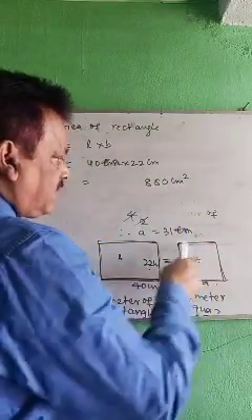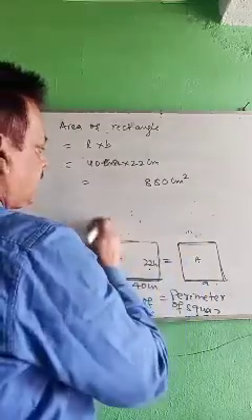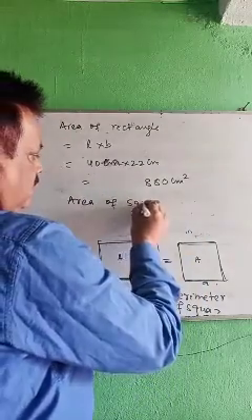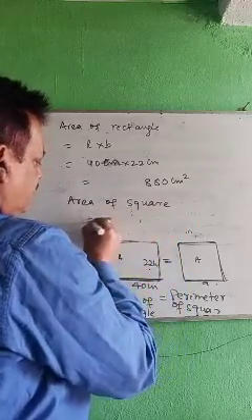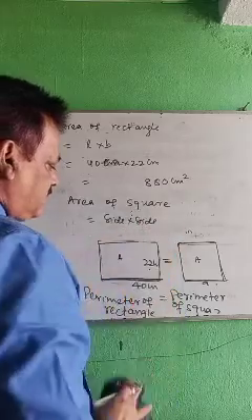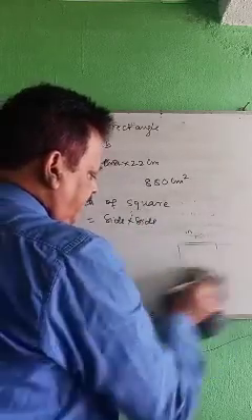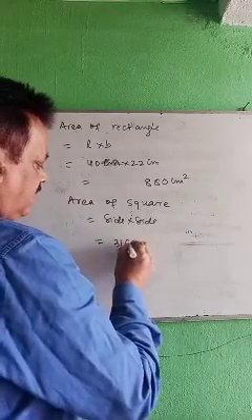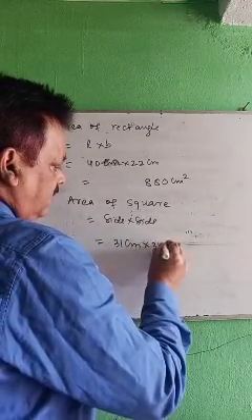Okay, what is area of rectangle? Sorry, area of square. Area of square formula is side into side. Side how much did you get? 31. So 31 centimeter into 31 centimeter.